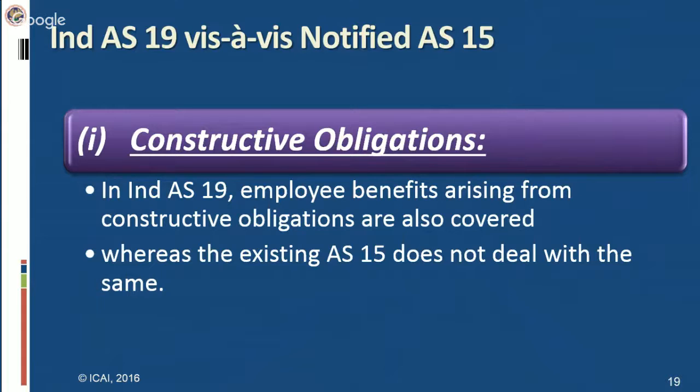So something which is not there in the contract between employer and employee, but still it appears from the behavior of the employer that a payment will be made by the employer or payment will be received by the employee. This appears maybe because of the conduct or maybe because of the intent, which you can see from some other behaviors. So that becomes a constructive obligation. This obligation may need to be shown in the balance sheet as a liability.